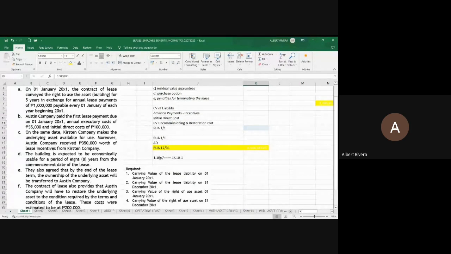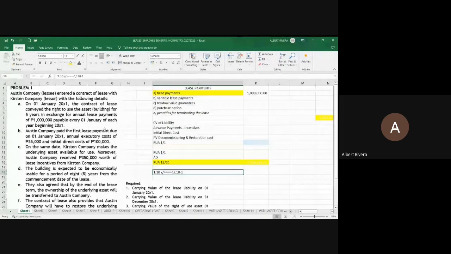Paano computein? 1.10, ito, nilagay ko na. Dalawang divide, 4 na equals minus 1 divided by 0.10 minus 1. Bakit 4 lang, hindi 5? Kasi may advance payment eh. 4 na equals minus 1 divided by 0.10 minus 1.